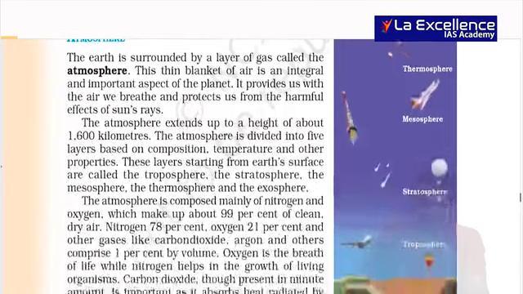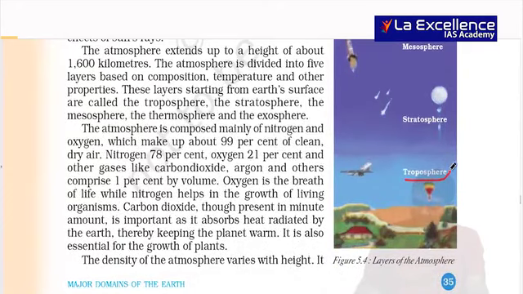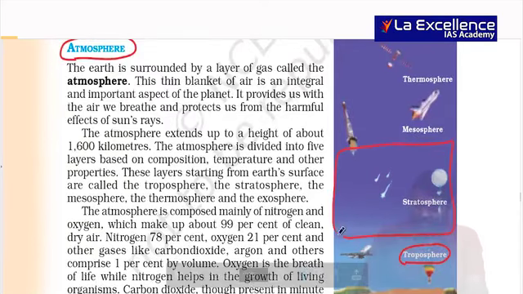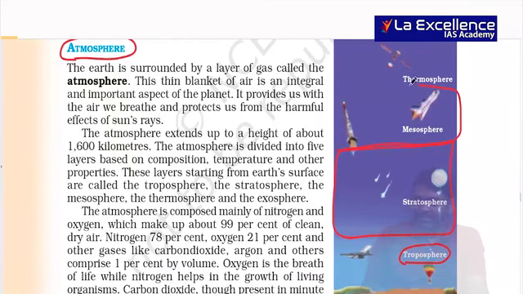Then we need to talk about atmosphere, and when I talk about atmosphere, the bottommost layer is troposphere, with increasing height temperature decreases. And can you see stratosphere? Ozone layer being present, with increasing height temperature increases. Mesosphere, with increasing height temperature decreases. Thermosphere, with increasing height temperature increases.